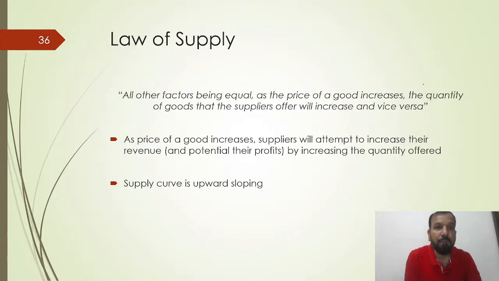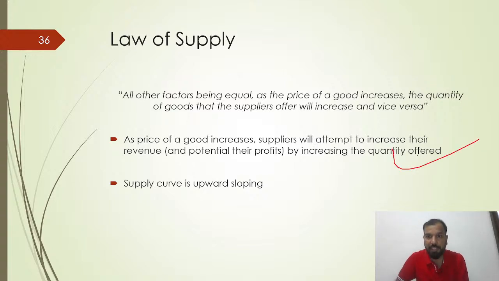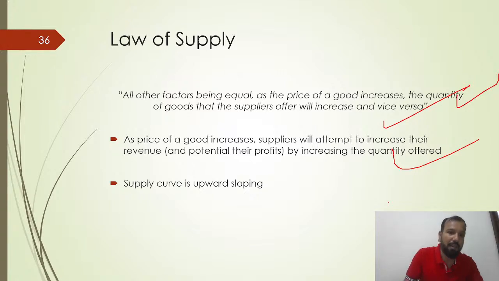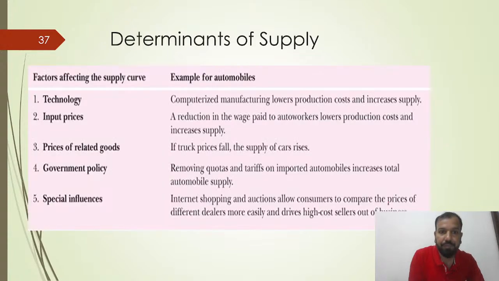Very simple. The law of supply: all other factors being equal, as the price of a good increases, the quantity of the good that suppliers offer will increase, and vice versa. As the price of goods increases, suppliers will attempt to increase their revenue by increasing the quantity offered. If the prices of products and services are increasing, you will try to enjoy more profit, and to do that you have to increase the supply. So the supply curve is always upward sloping.